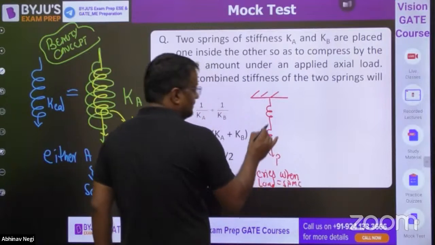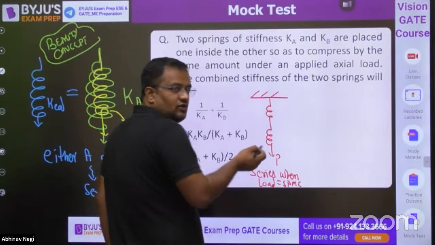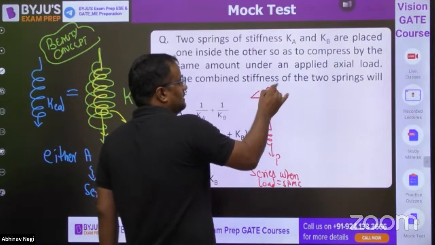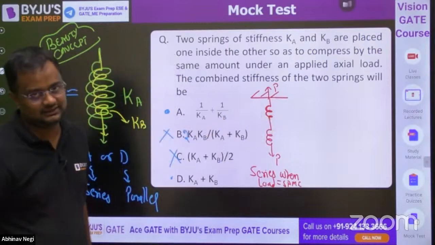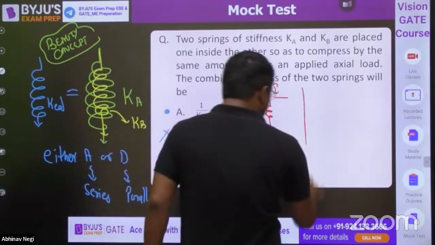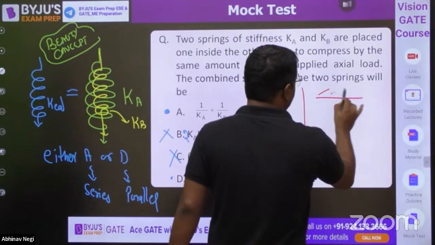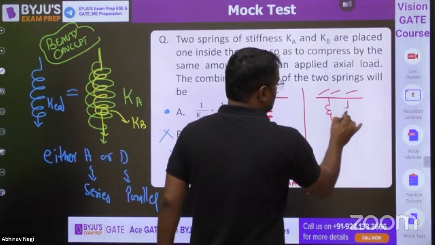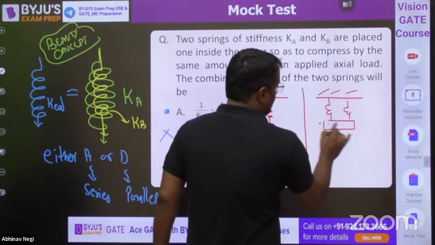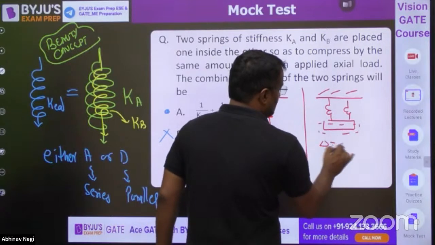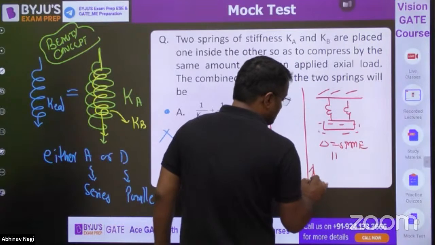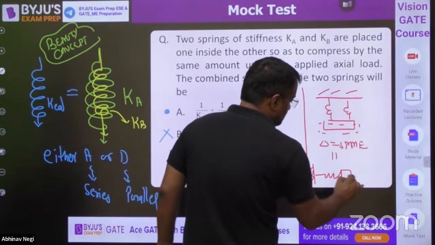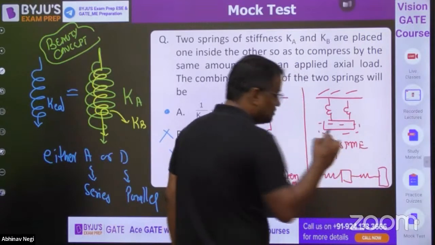Okay, this is P, and here also the load is P. If you're not understanding, this is P, so reaction will be P. So in this also the load will be P. When load is same, it is series. Parallel means when deflection is same. Delta is equal, this is the concept, when delta is same, they are parallel. That is why this spring is also parallel.